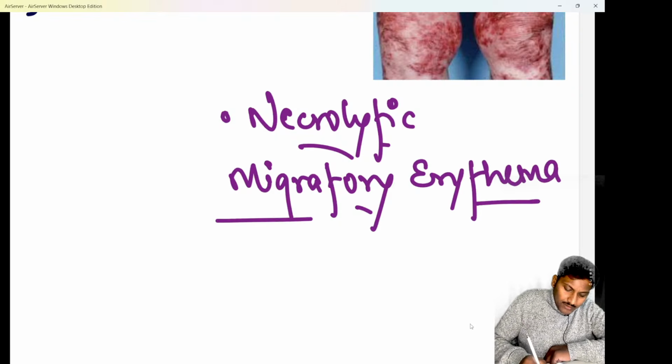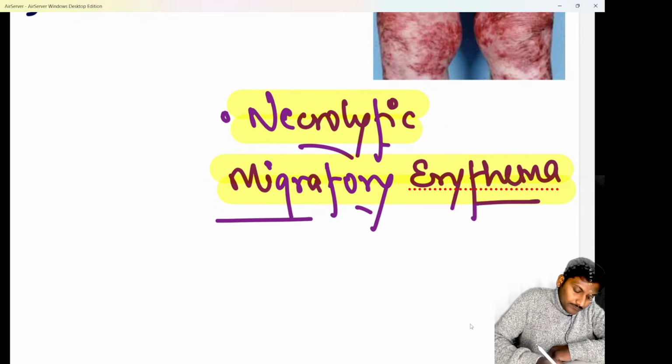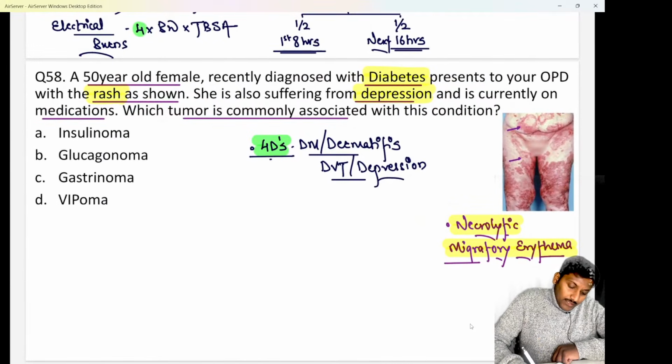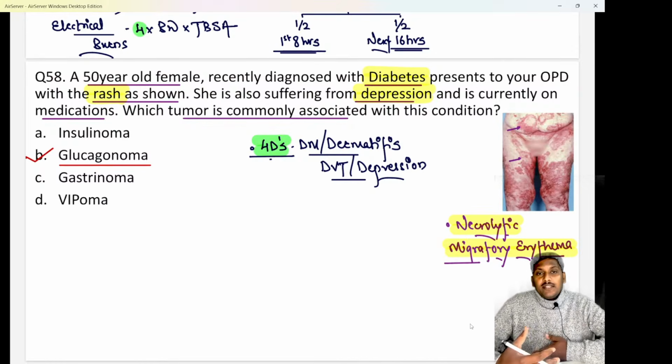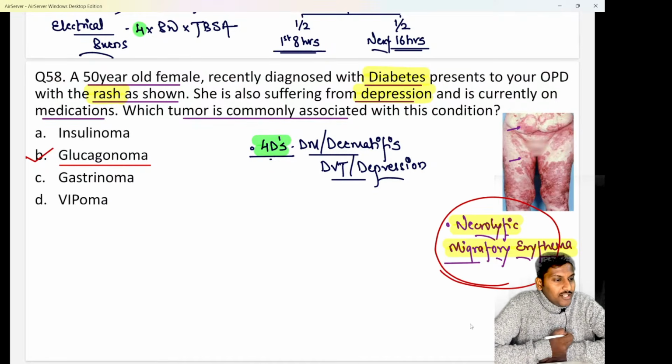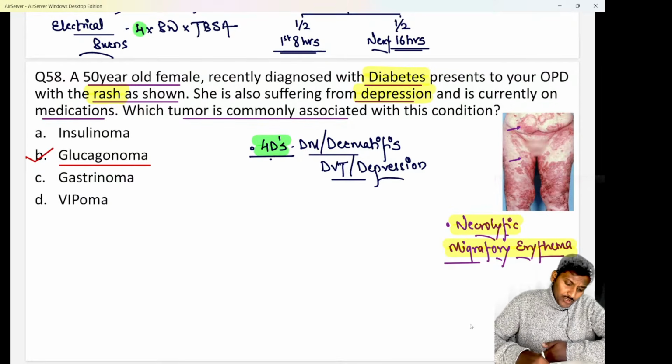And whenever we are able to find the classical necrolytic migratory erythema, I hope all of you are quite aware, this is going to be a classical case that is going to be associated with nothing else but option B, that is a glucagonoma. We know in glucagonoma there is excess secretion of glucagon which will increase the blood glucose levels causing diabetes mellitus. Apart from that, patient has dermatitis, DVT and depression also, and the dermatitis or the rash is classically known as necrolytic migratory erythema. Do remember, it is a repeat question.